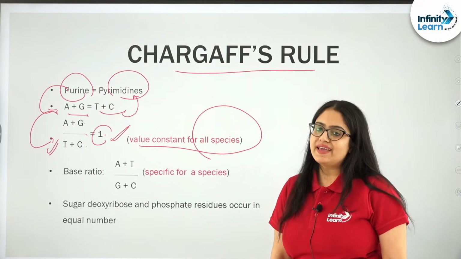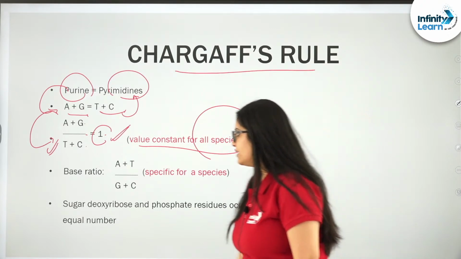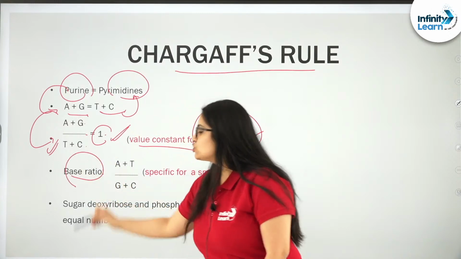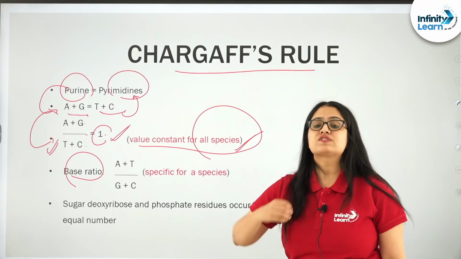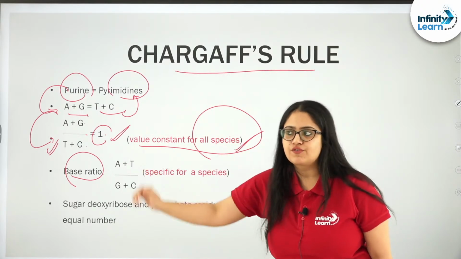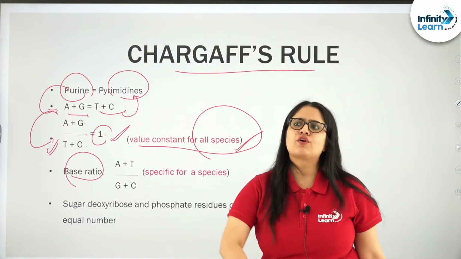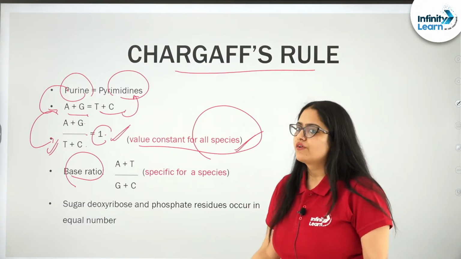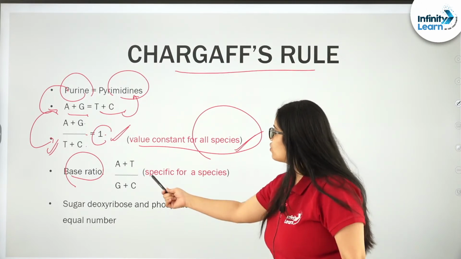So, there are no exceptions to it, it is constant for all species. Second is the base ratio. The ratio of A plus T and G plus C is constant for all species. It will be constant for human, constant for buffaloes, constant for E. coli. Whosoever is possessing a double stranded DNA molecule, it will be constant for a species.